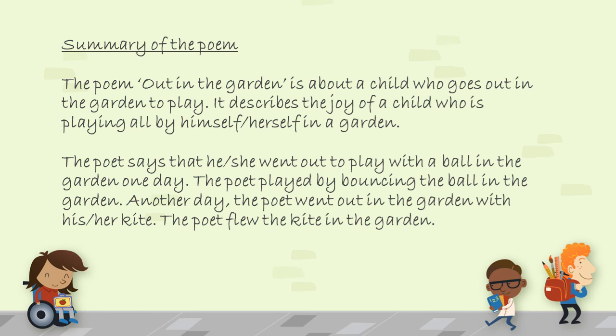The poet flew the kite in the garden and enjoyed it.